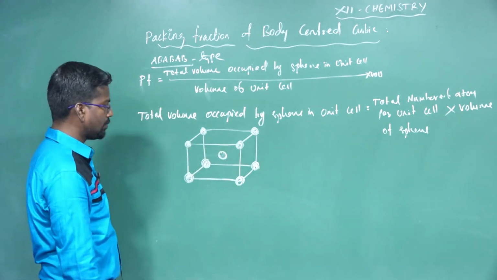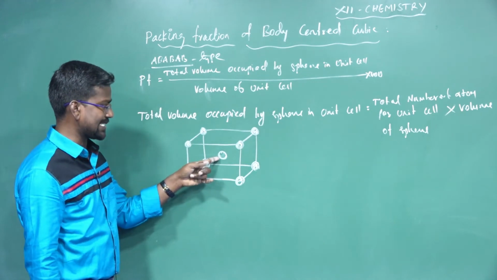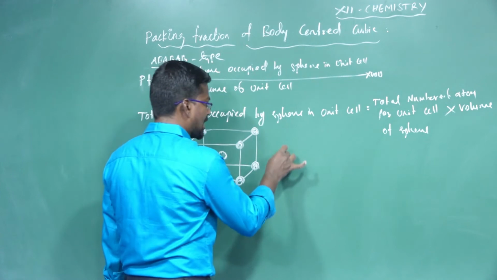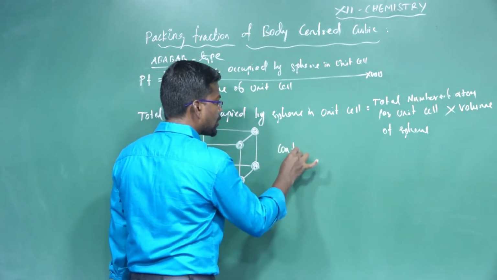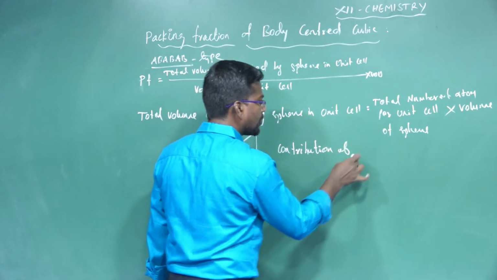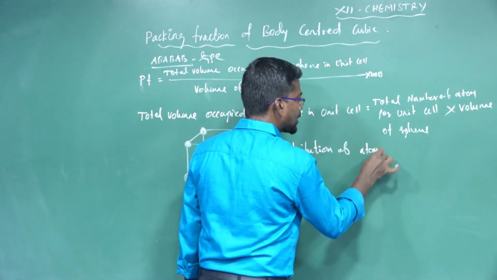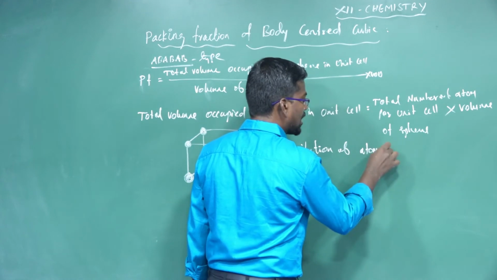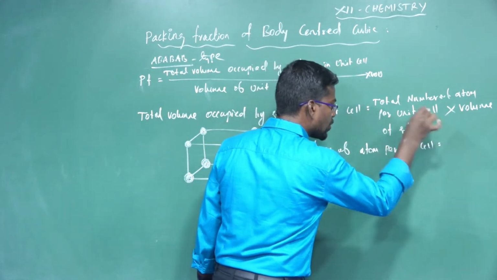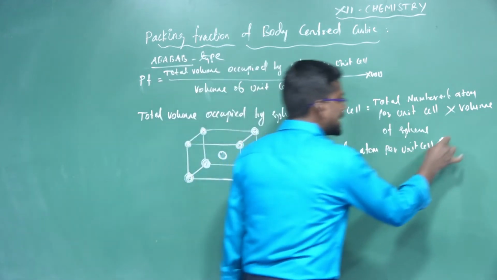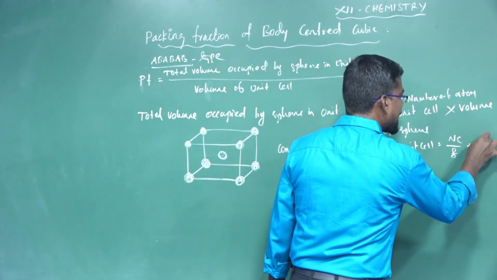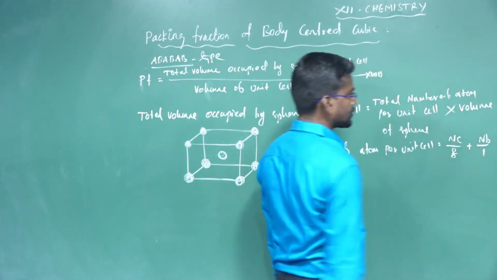The contribution of atoms per unit cell is equal to NC divided by 8 plus NB divided by 1.